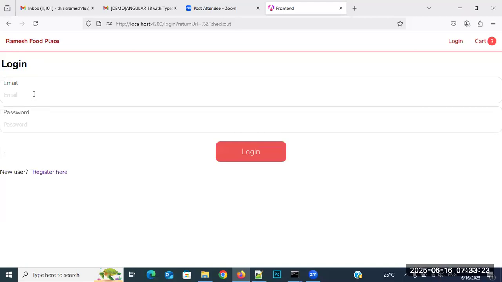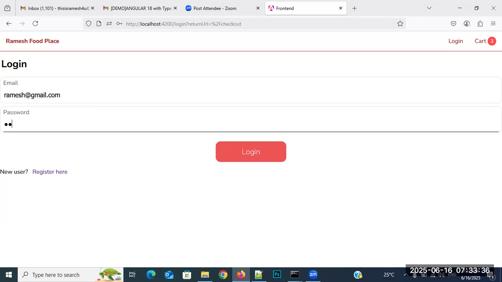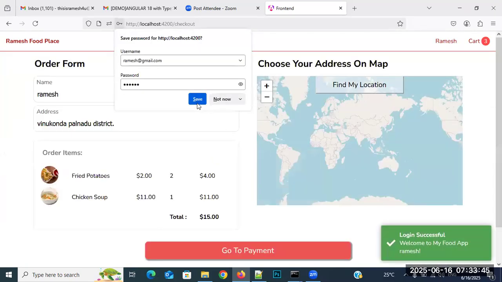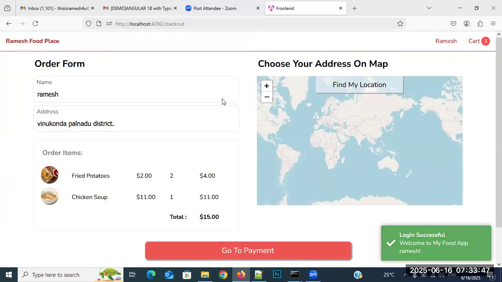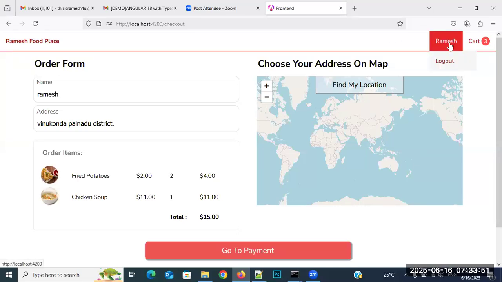So I have already registered. So I'm writing like this: Ramesh@gmail.com and password 1, 2, 3, 4, 5, 6. See it, everybody. As soon as you log in, what happened? Your name is coming here, Ramesh, and you are coming to the checkout page right now.